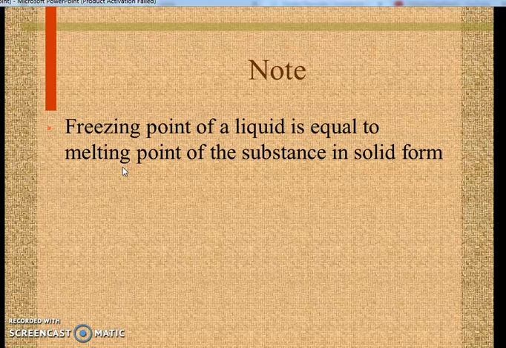When the same liquid changes back into the solid, it will also be at the same temperature. For example, ice gets converted into water at 0 degrees Celsius. But if we change the water into ice, it will also change into solid at 0 degrees Celsius. So we can say the freezing point of a liquid is equal to the melting point of the substance in the solid form. In other words, for a substance, its melting point and freezing point will be the same.